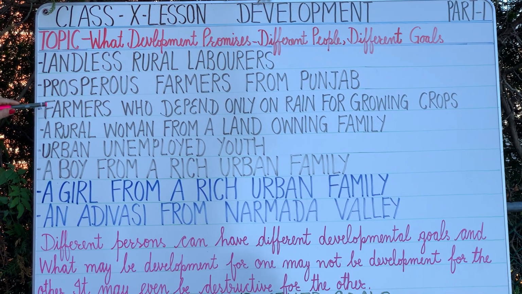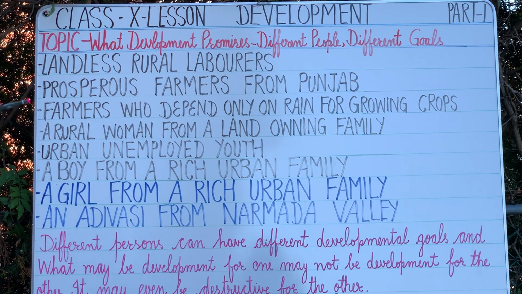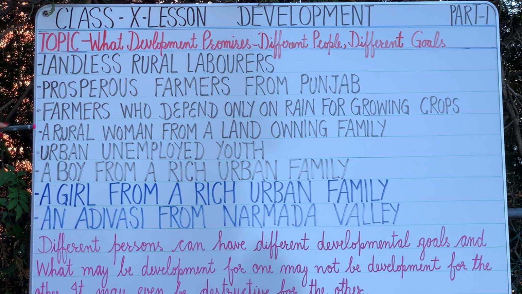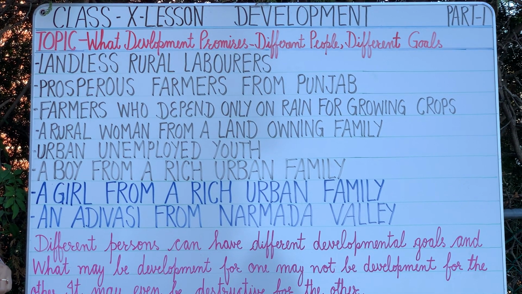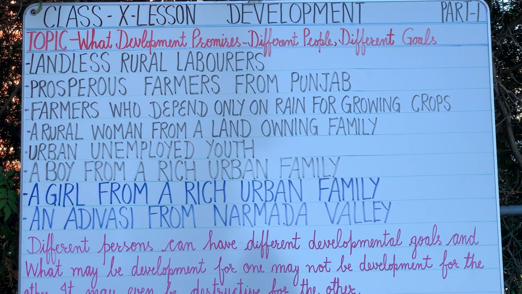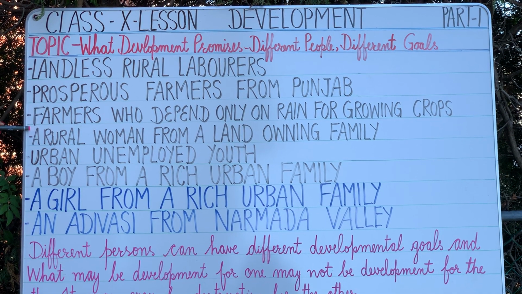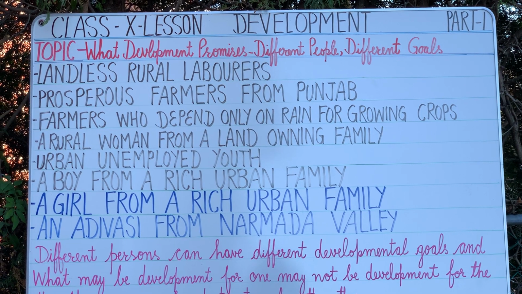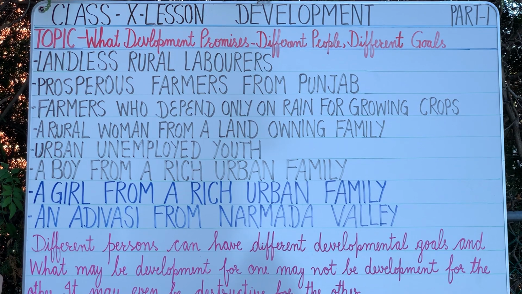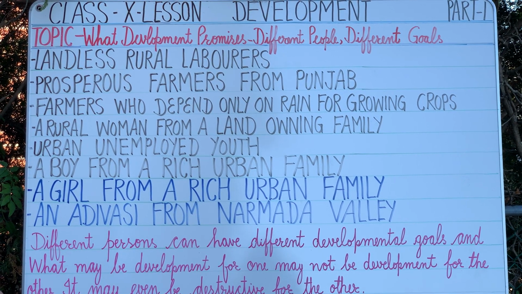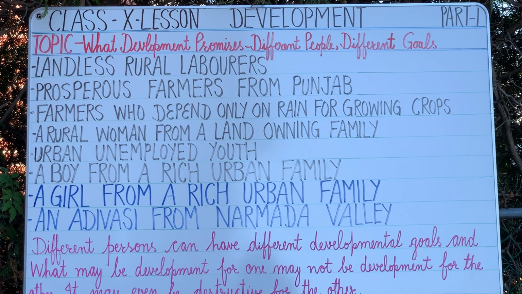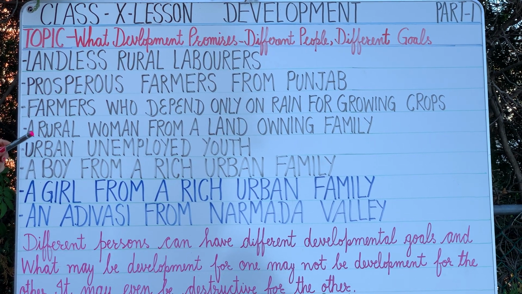Next is farmers who depend only on rain for growing crops. For this farmer, what will be his first goal? That the government should construct canals so that he can easily get water whenever he needs it. Or if he wants to install tube wells, then the government should give him a subsidy on that, as well as a cheap supply of electricity. So his goal will be totally different.